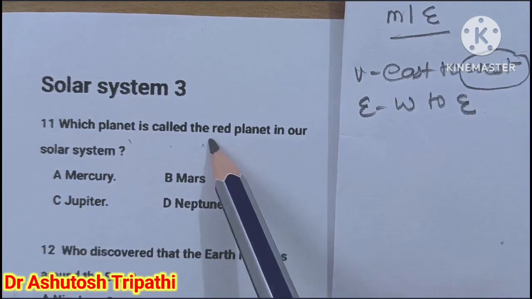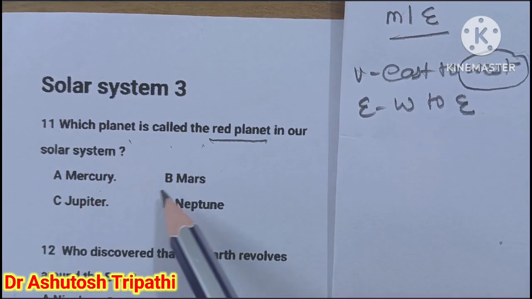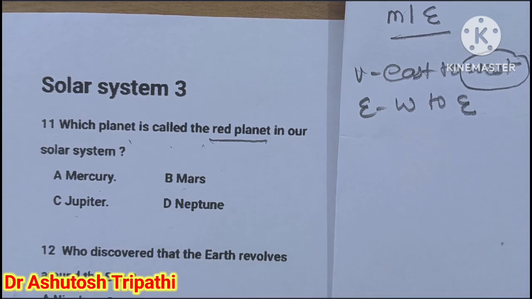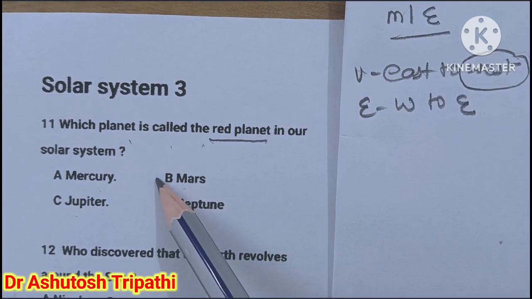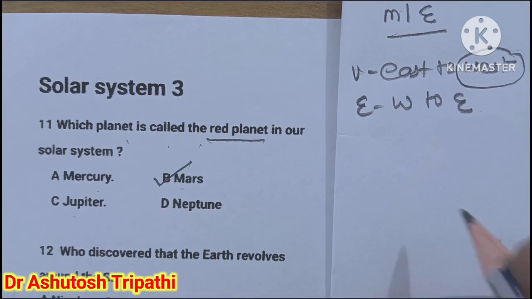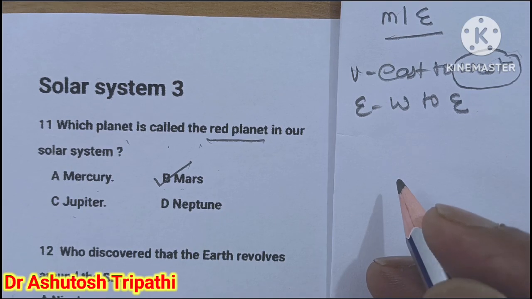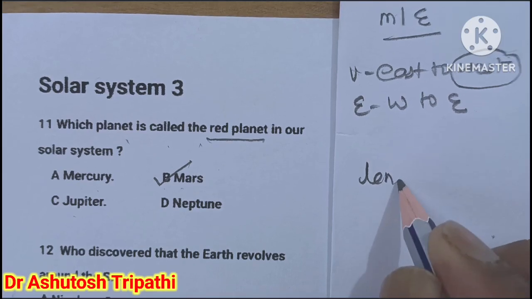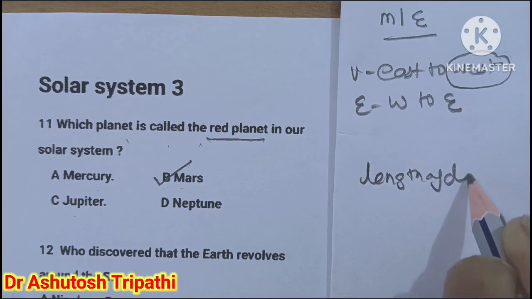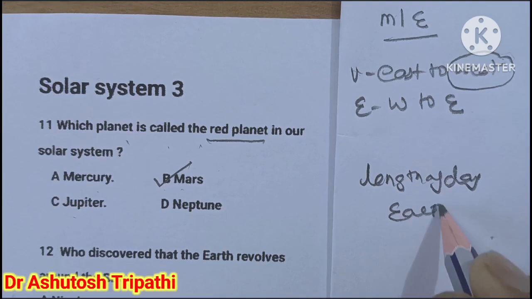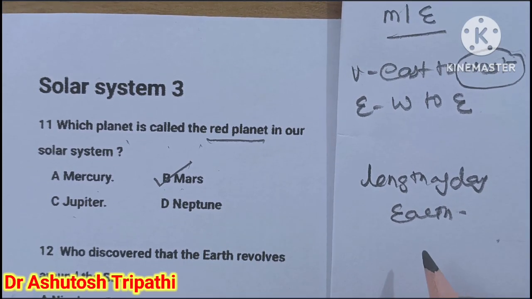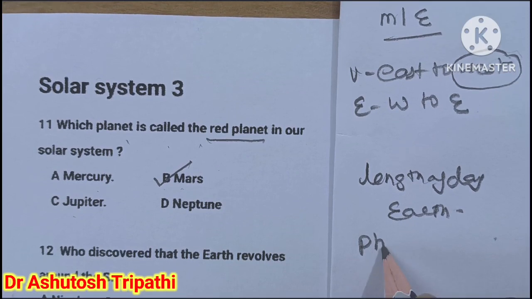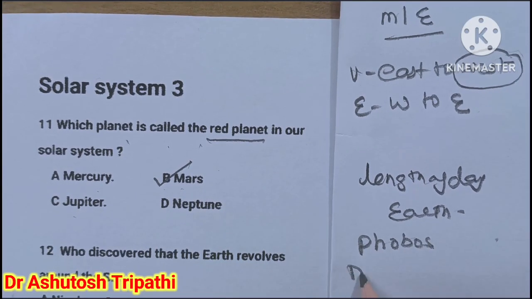Which planet is called the red planet in our solar system? A. Mercury, B. Mars, C. Jupiter, D. Neptune. The answer is B. Mars. The other important thing about Mars is that the angle of inclination and the length of day are similar to Earth. It has two moons. The names of those moons are Phobos and Deimos.